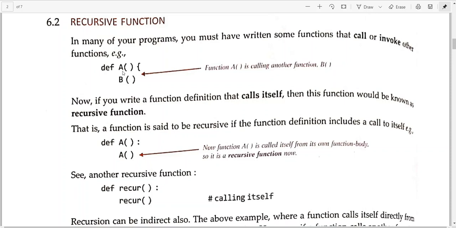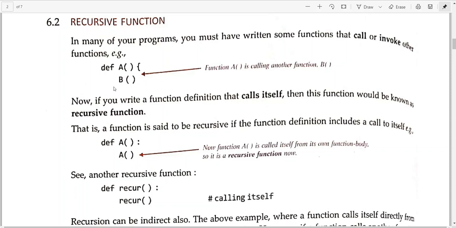of this particular function. Though we are writing like this, this syntax is actually used in C and C++. In Python we use a colon, two dots like this. By mistake they have put it here; it should not be like this. It should be a colon, like it has been done here. So def a, then colon, then this becomes the body of this function a, and b is another function that is being called inside the definition of a.